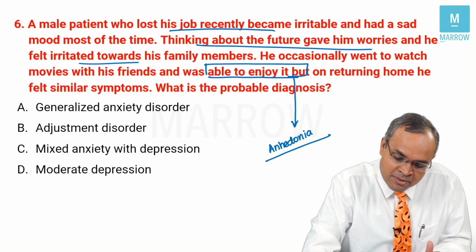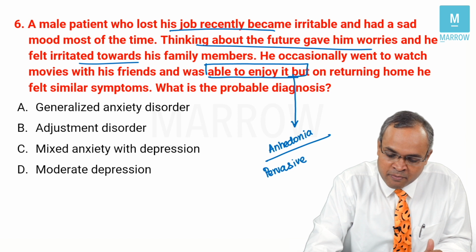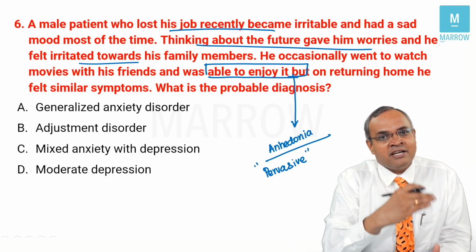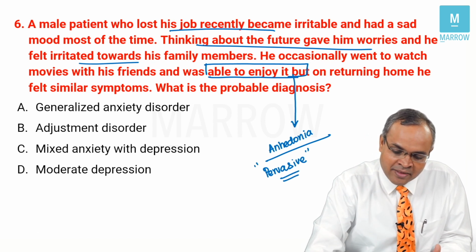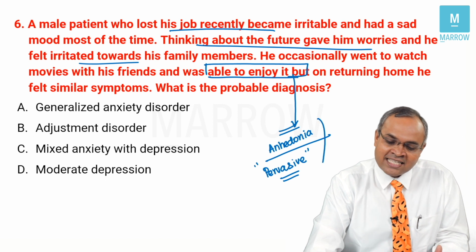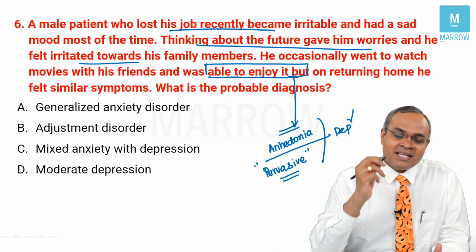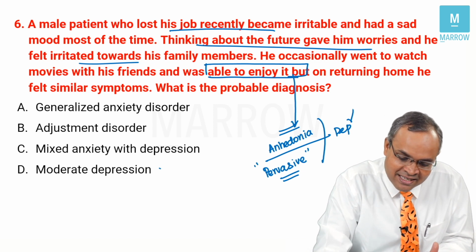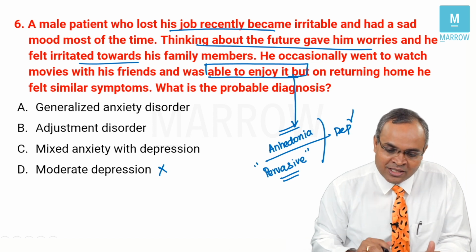And please remember, depression should be always pervasive. Pervasive means what? In all scenarios, the patient should continue to be feeling depressed. That's when we call it as pervasive. Understood? It has to be there always. And there should be anhedonia, which is very classical of depression. By giving this statement, the examiner is trying to say, please don't mark anything related to depression. So examiner has already told that.